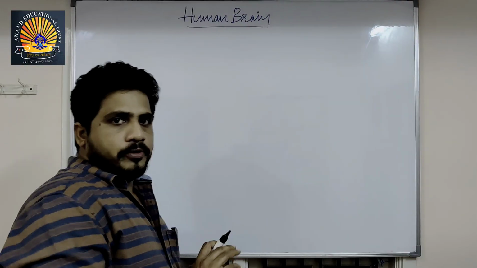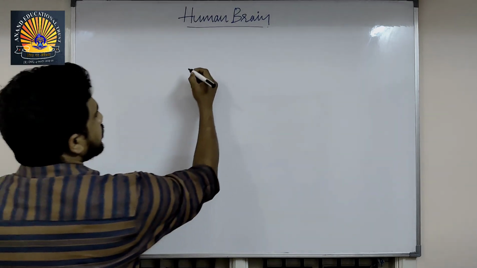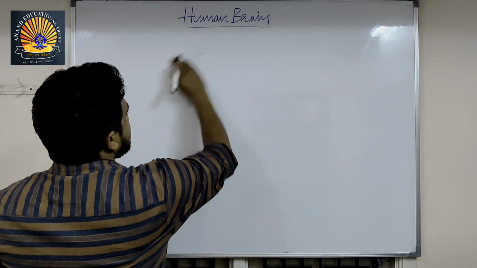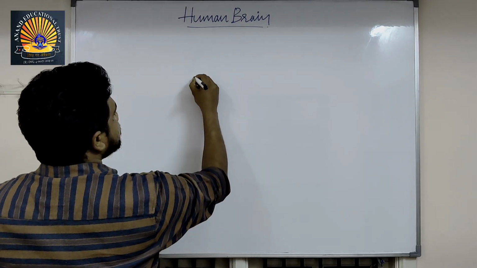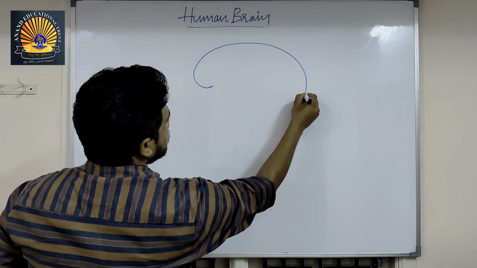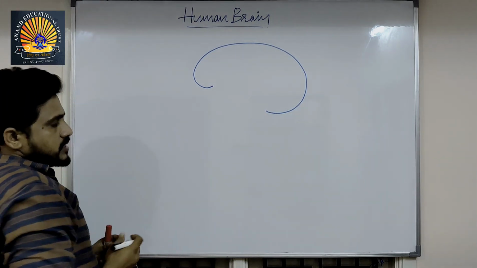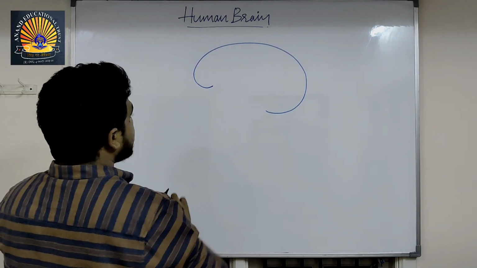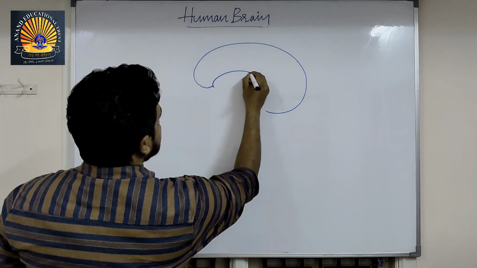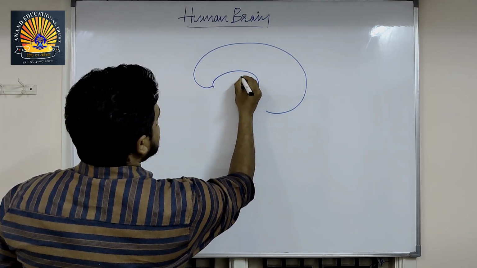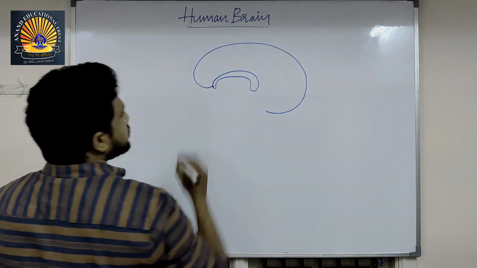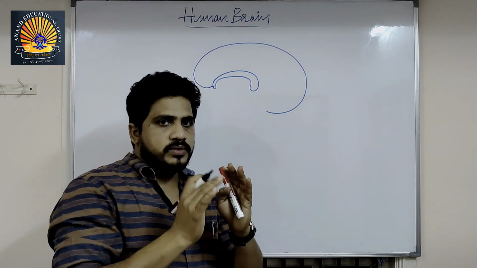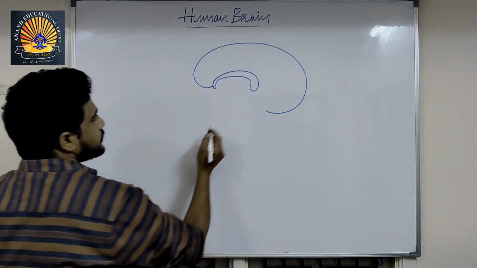The diagram part is also very important. Just follow. This kind of a hemisphere you draw first. Later, this is the corpus callosum which separates the two cerebral hemispheres.